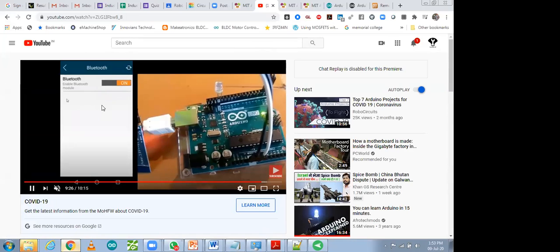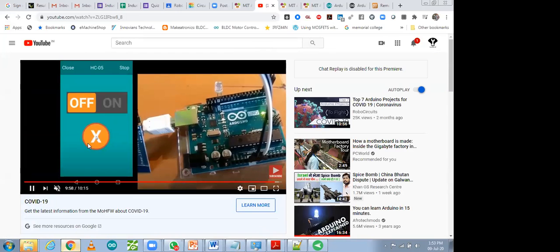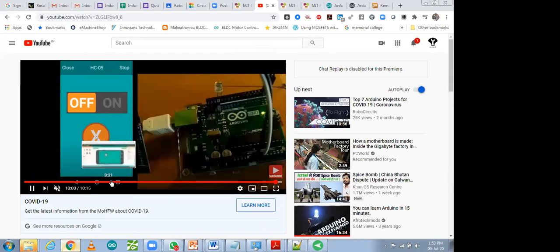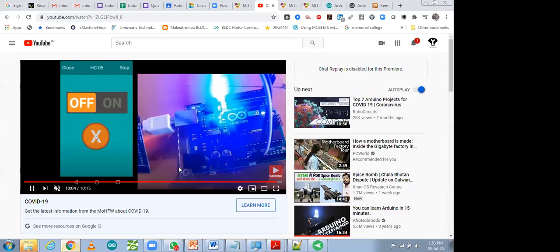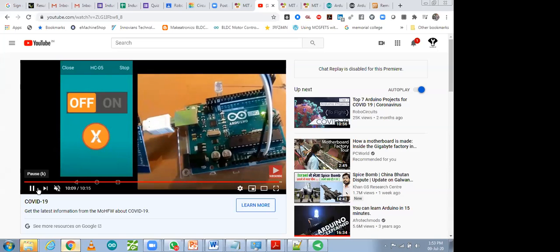Connect it. After connecting, you will be able to see your mobile app over here. So you will be able to control your appliance like this. As you press on, off, you will be able to control it. You can do it in a very simple way.